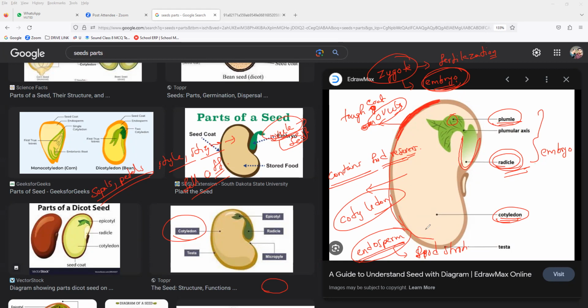Once the seed starts to mature, it will become very hard and dry, and it will get the capacity for surviving. That is what we say: enabling it to survive in adverse environmental conditions. So that is how the seed forms.